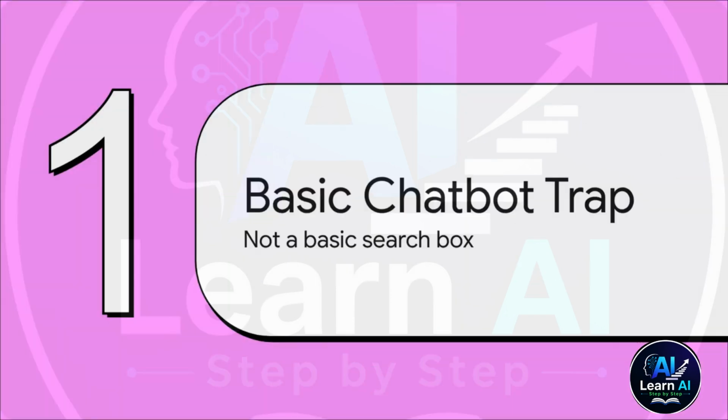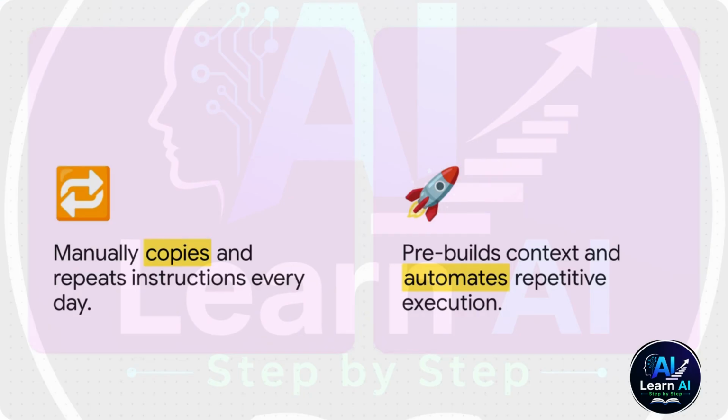Section 1. The basic chatbot trap. Stop treating AI like a search box. Imagine hiring a human assistant. On Monday, you explain your job. On Tuesday, you explain your priorities. Wednesday, you explain your writing style. By Friday, you'd be wondering why you even hired them in the first place, right?